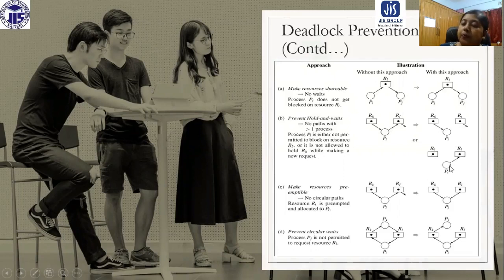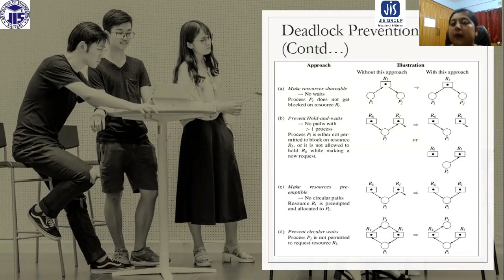When a process is waiting for some resource, that particular process is not permitted to hold another resource. So if the process wants another resource, the process needs to free all the resources it previously had. So this is basically how we can do hold and wait.